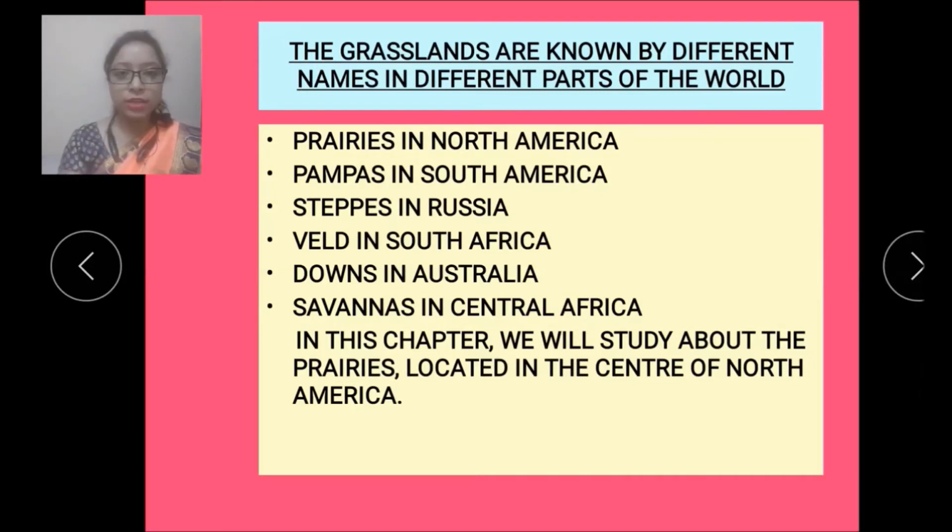So children, among these 6 grasslands, we will study about prairies, and it is located in the center of North America. So now let's start the chapter.